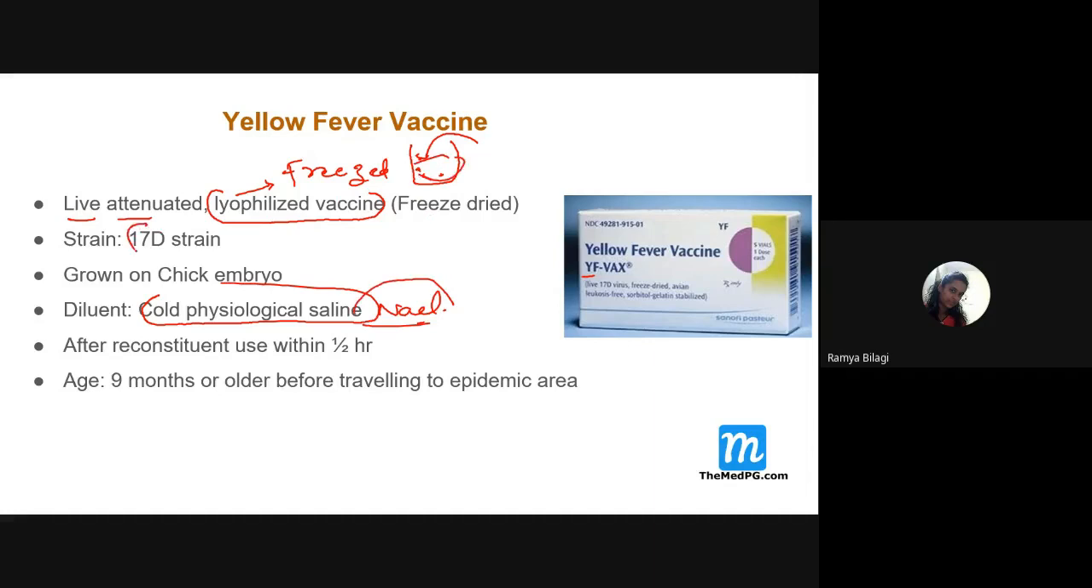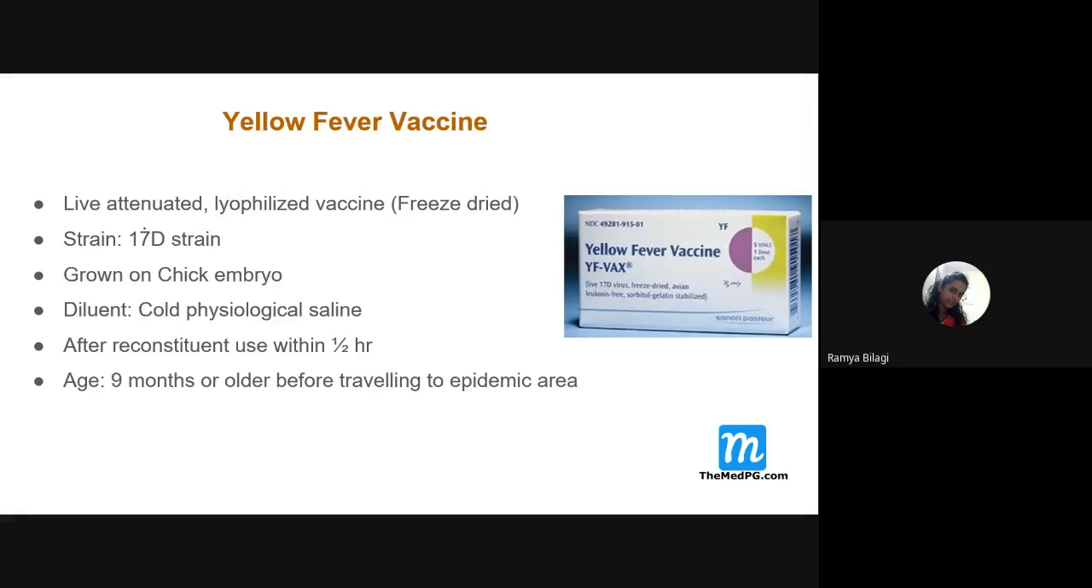And what is the strain used over here? It is the 17D strain. And how do you grow this particular strain? It is grown in the chick embryo, that is, in the hen egg. This particular virus is grown in the hen egg, and then using this, the vaccine is produced.